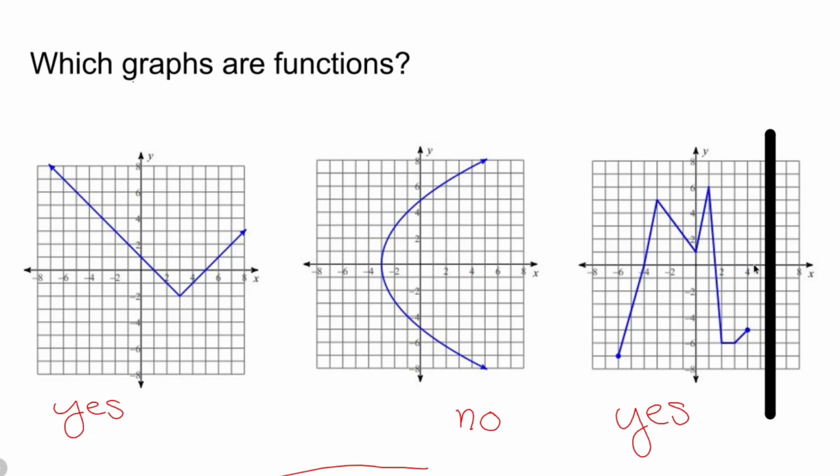So vertical line test means you take a vertical line, you pass it through your graph, and if at any point it hits it more than once, like it did here, me pretending to draw a vertical line, then no. If at any point it never hits a vertical line more than once, then yes, it is a function. That's how it's done.